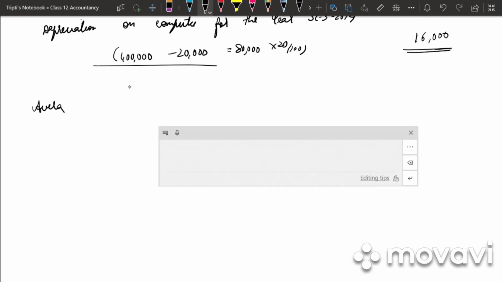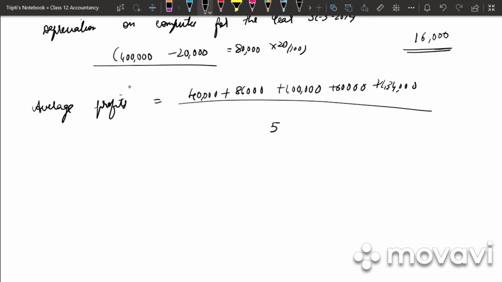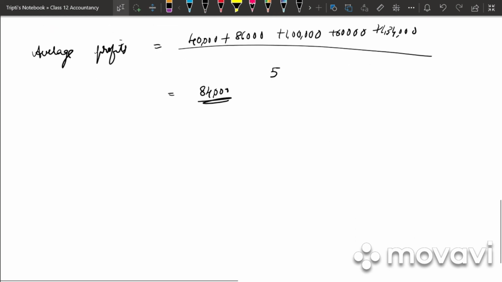After this we need to find out the average profits. We need to add the profit of all the 5 years, that is 40,000 plus 86,000 plus 1 lakh plus 60,000 plus 1,34,000, divide by 5. We get 84,000. And last we need to find out the goodwill.